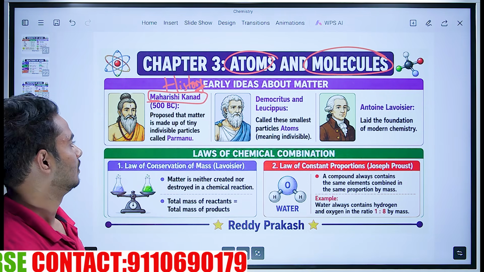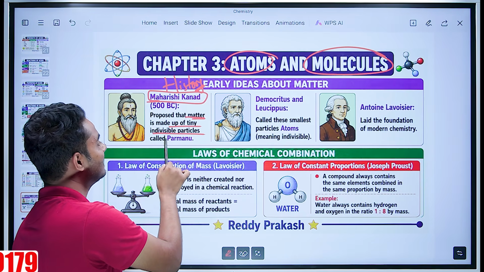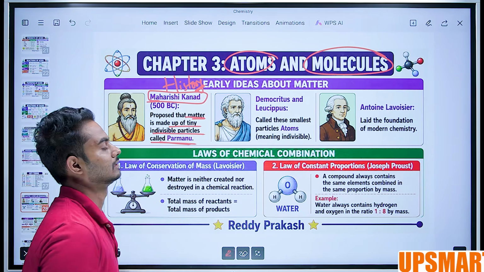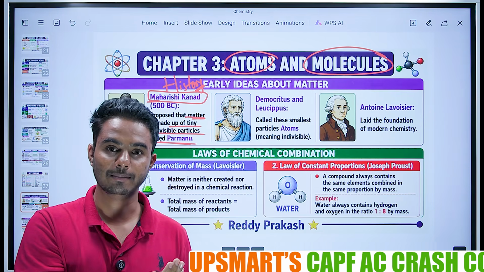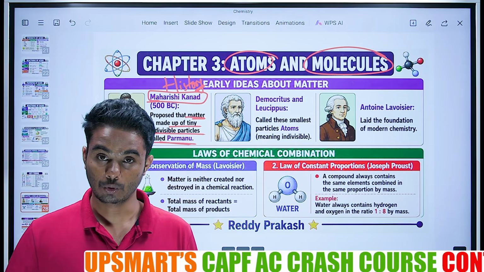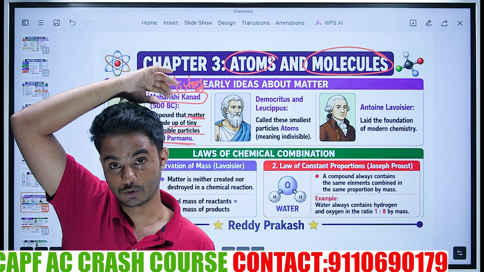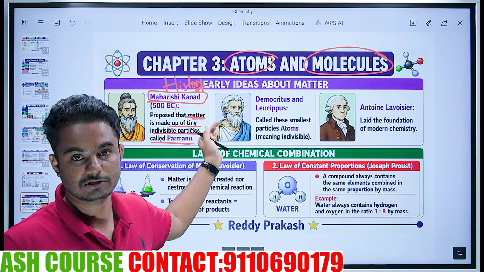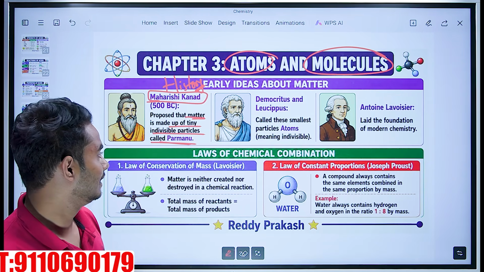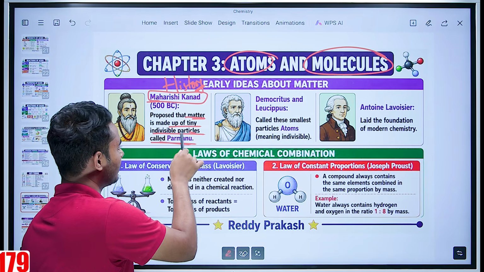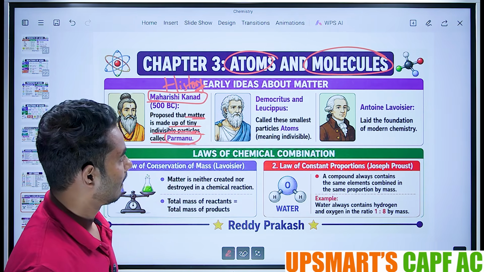What he said is, he proposed that matter is made up of tiny indivisible particles, which today is named the atom. But 2500 years ago, our Indian philosopher Maharishi Kannad named those atoms Parmanu, which cannot be divided further. Okay, and then came